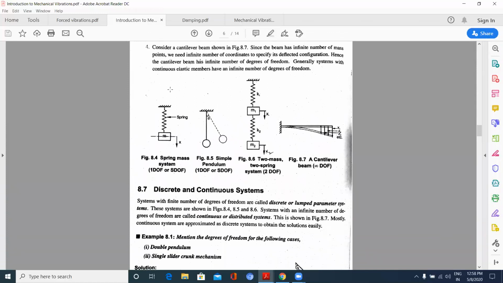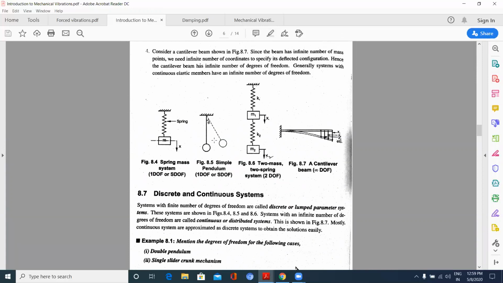Here in this spring system attached with a mass m, okay, this is a 1 degree of freedom system, or a single degree of freedom system, where I can define the position or configuration of this system with one known value, that is spring stiffness K. Similarly, here I can give the position of this pendulum.